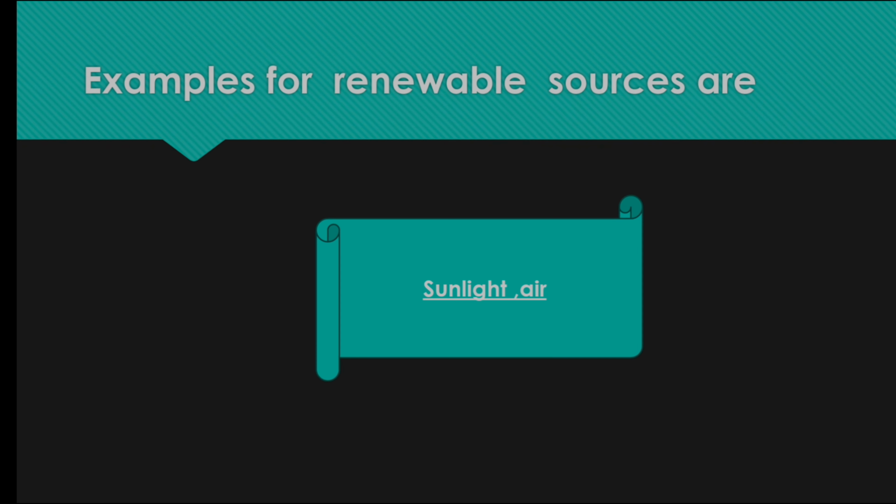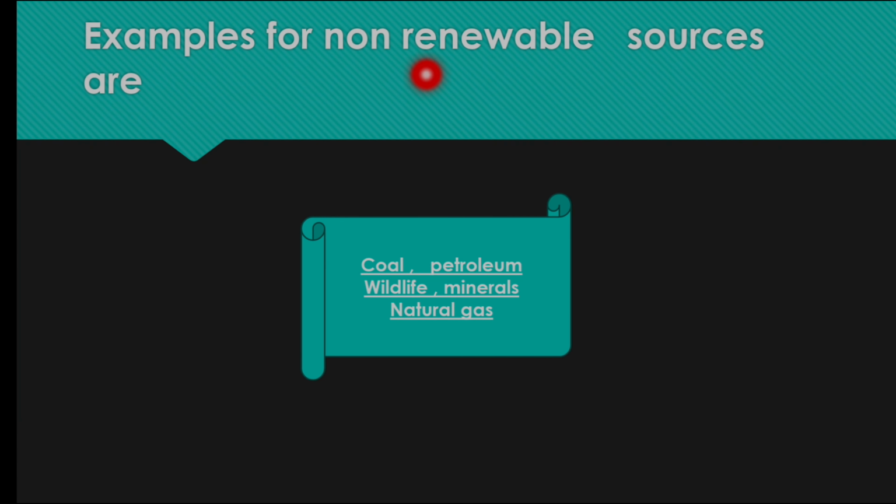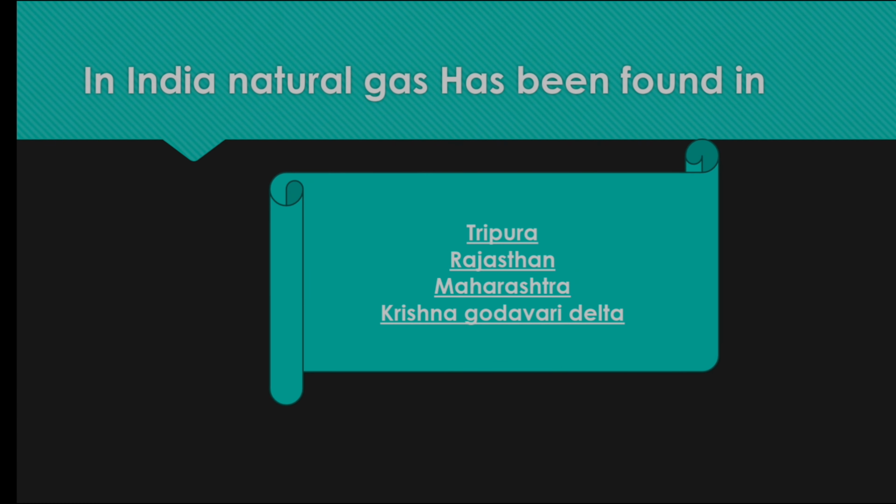Example for renewable sources are sunlight, air. Example for non-renewable resources are coal, petroleum, natural gas, wildlife and minerals. In India, natural gas has been found in Tripura, Rajasthan, Maharashtra and Krishna Godavari Delta.